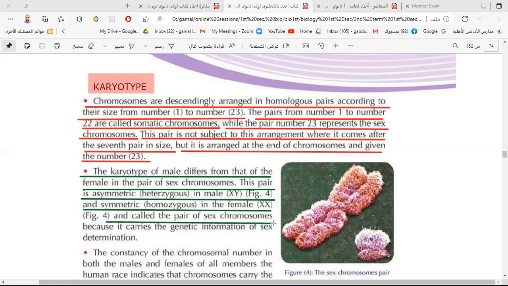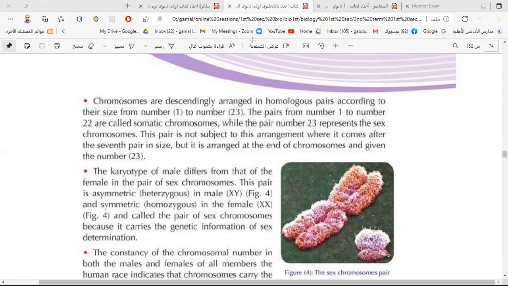These pairs are called the sex chromosomes because they have the genetic information about sex determination. They have the information about the sex determination, and they have the information about the sex characters. They control the sex of the individual.